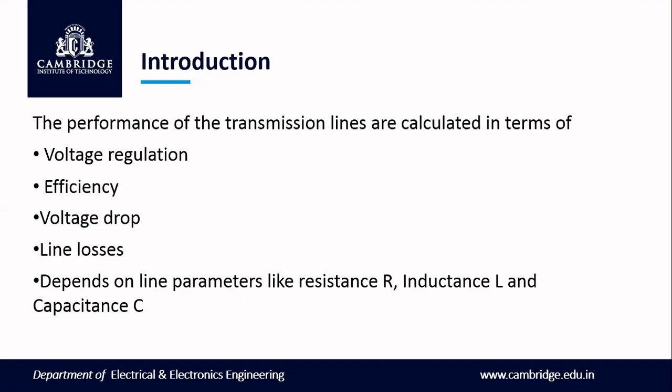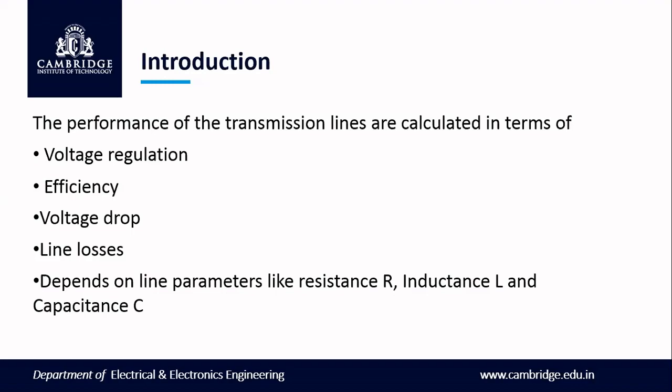Voltage drop. As we have said, the transmission line will be having the line parameters or the line elements like R, L, C. So the drop across each element will be considered, meaning whenever the voltage is sent from the sending end, there will be a drop which occurs as it travels towards the receiving end.